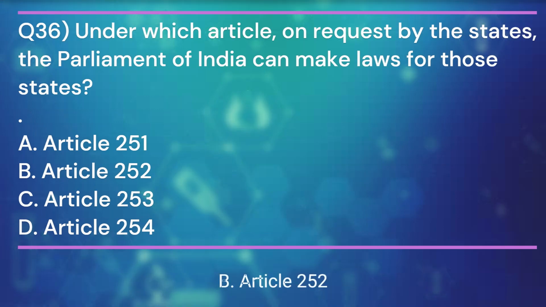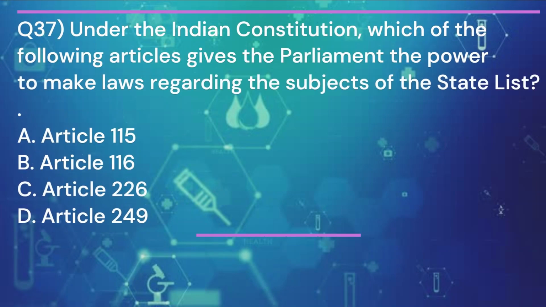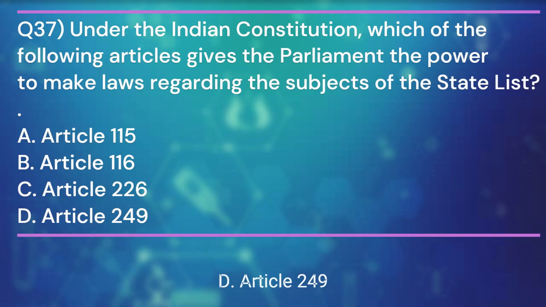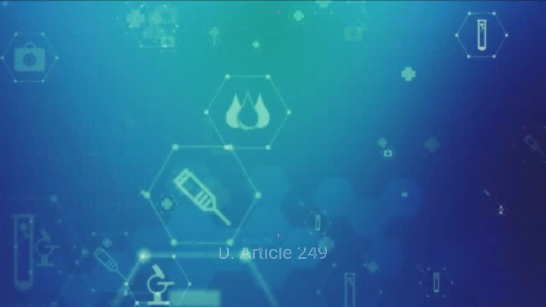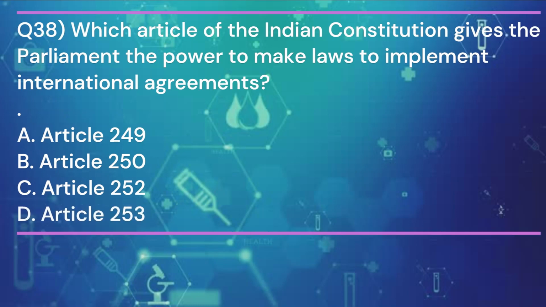Article 252. Question 37. Under the Indian Constitution, which of the following articles gives the Parliament the power to make laws regarding the subjects of the state list? And the answer is D. Article 249. Question 38. Which article of the Indian Constitution gives the Parliament the power to make laws to implement international agreements? And the answer is D.